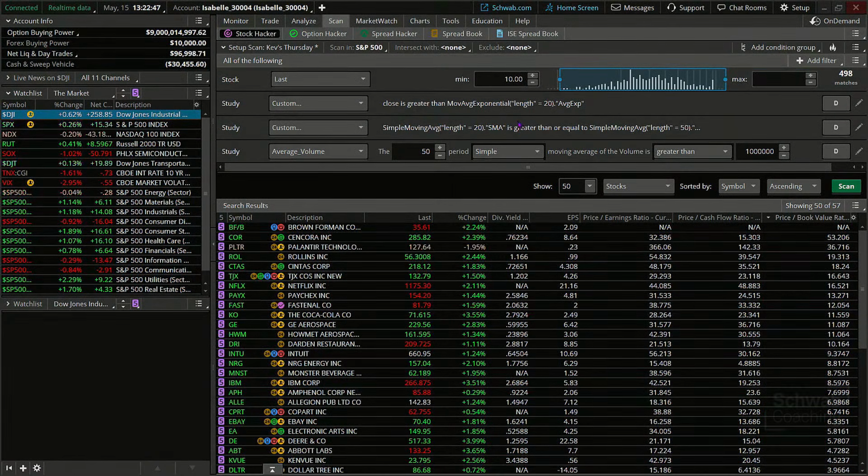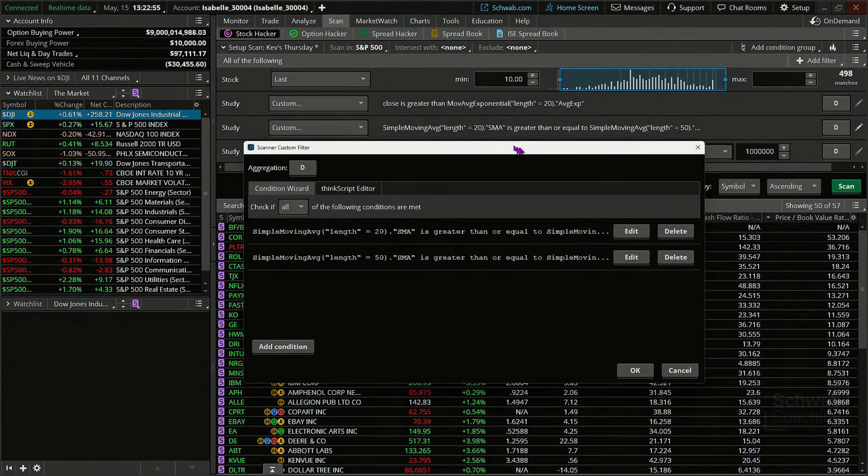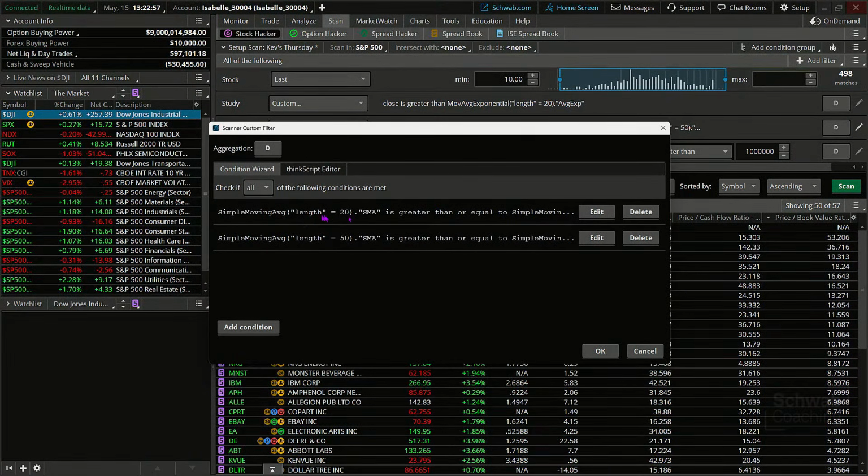And thereafter, I've also placed in a couple of other key components. Let me highlight this for you, everybody. I'm going to click on my pencil here, and you'll see the two studies here: we have a 20 simple moving average that is greater than a 50, and then the second one is a 50 simple moving average greater than a 100 simple moving average. These are on daily charts.